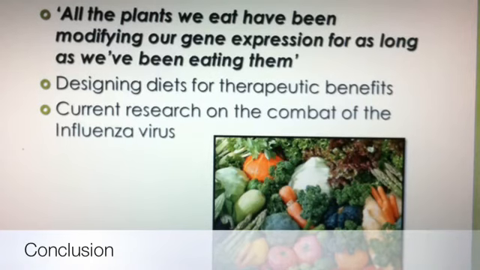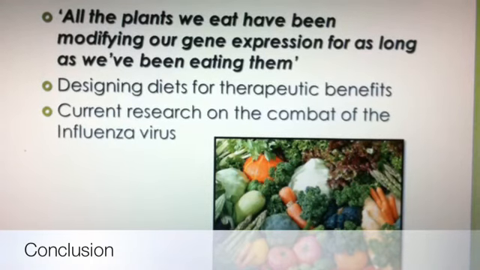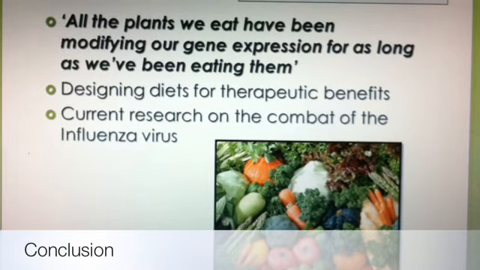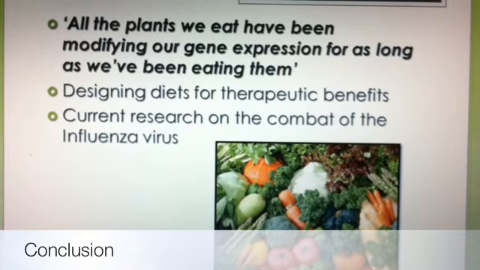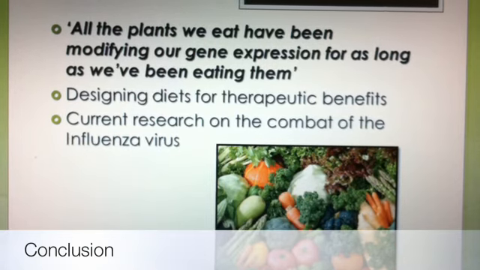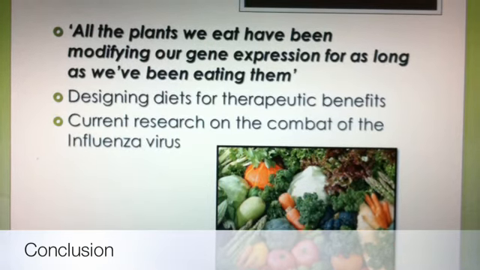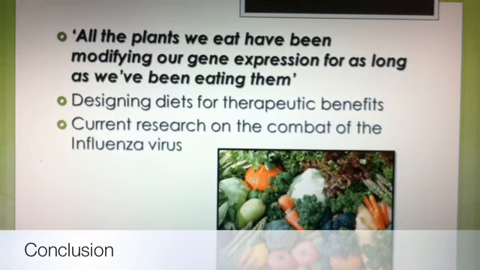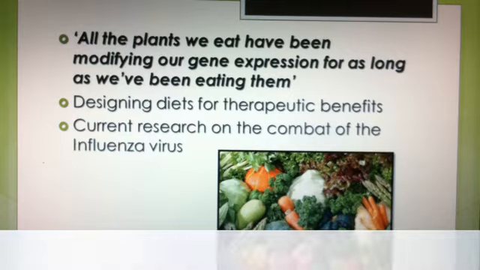This finally opens the possibility of designing diets and plants with therapeutic effects. As of now, Zhang is conducting research on whether the microRNAs of a specific Chinese herb are able to knock out the influenza virus. We hope that this presentation has brought some deep insight into what can be the future development and innovation of treatment.